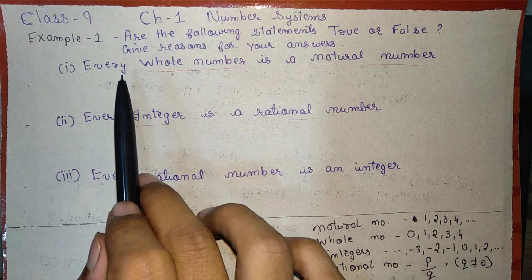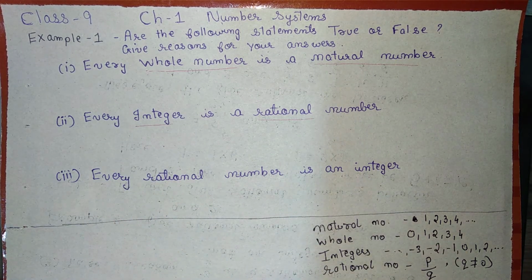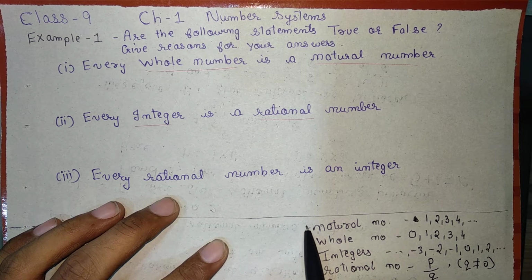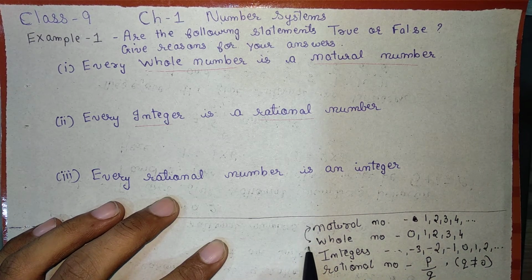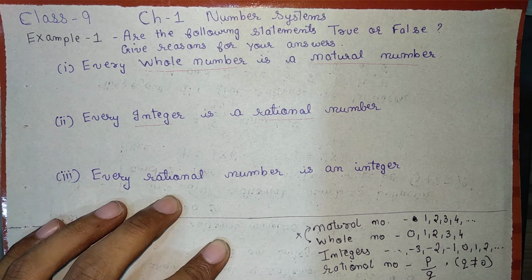Now let us start the very first question. Every whole number is a natural number. Can we say every whole number is a natural number? We cannot go from bottom to top. Already we have discussed this in the introduction part. So every whole number is not a natural number.